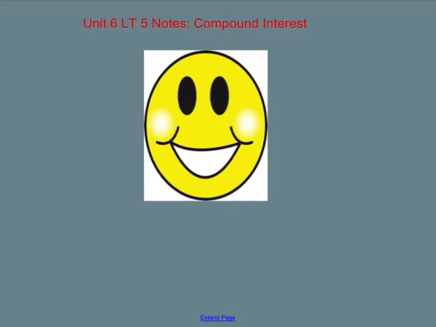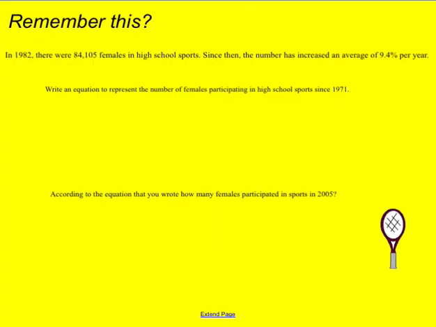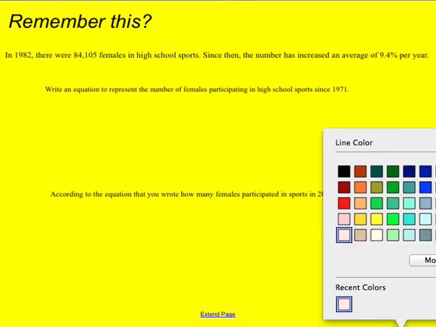So before we talk about compound interest, I just want to briefly review what we did with exponential growth. So let's do this problem. In 1982, there were 84,105 females in high school sports. Since then, the number has increased at an average of 9.4% per year. So we're supposed to write the equation that represents the number of females participating since 1971. So let's start that out.